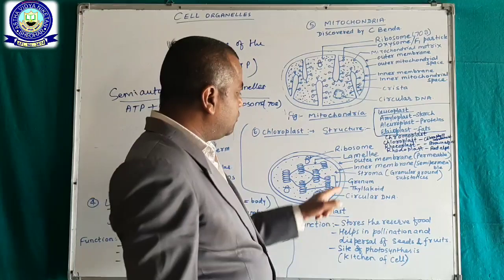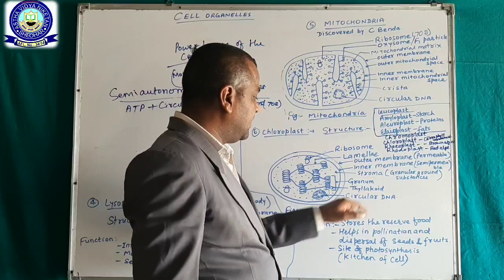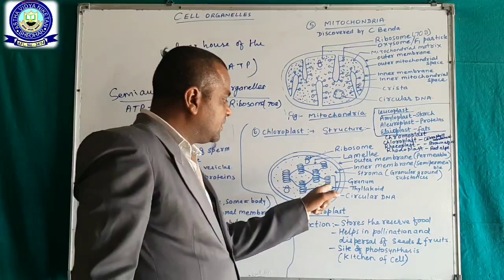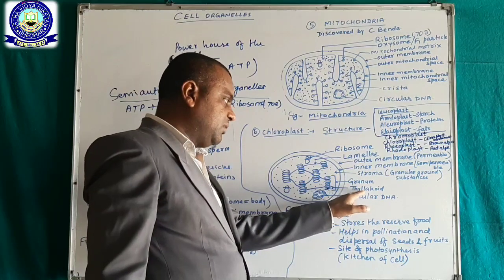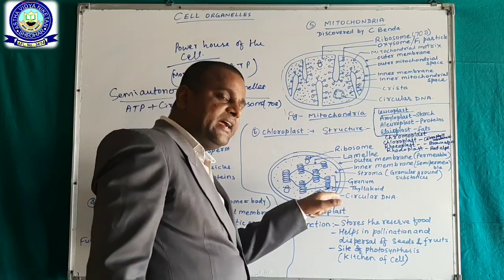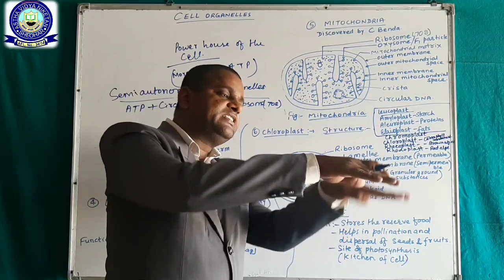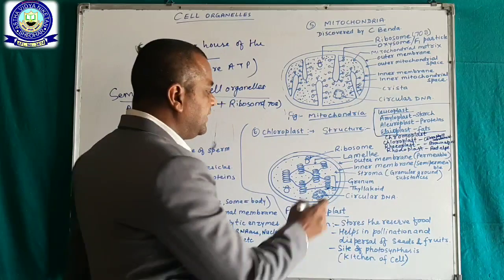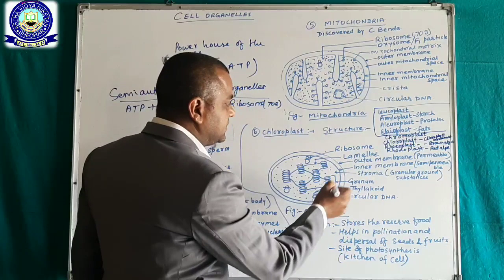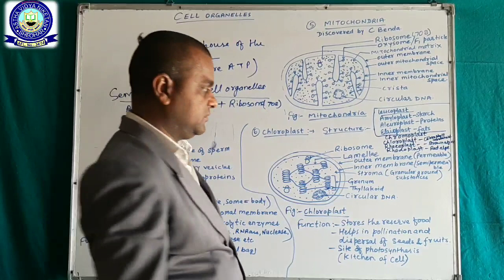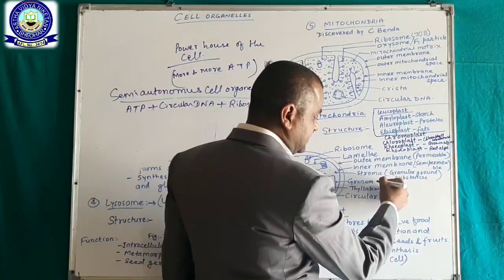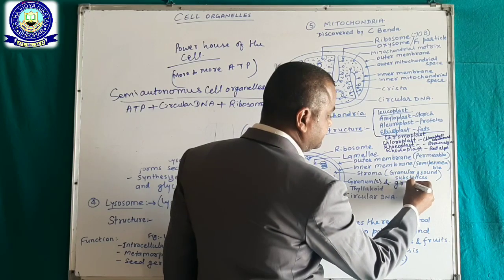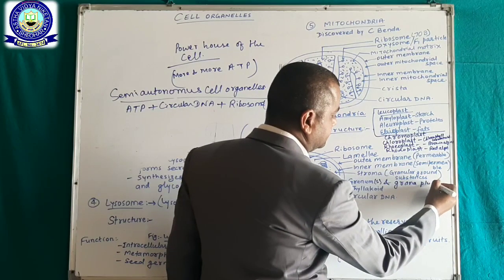Okay. Now, granum and thylakoid. A single piece is called a thylakoid, and the thylakoids stack upon each other and form a structure that is called granum. And there are so many grana; granum is singular and grana is plural.